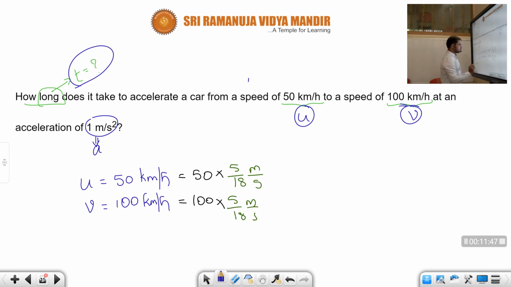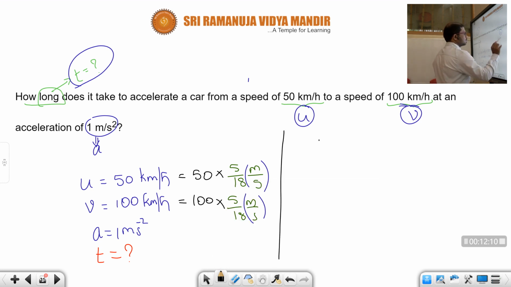Acceleration is also given. Acceleration is 1 meter per second square, children. Since it is in meter per second square, we need not make any conversions. Okay. Next, what should we find, children? T. We need to find the time, t. Which formula will we use, children? Again, the same formula.